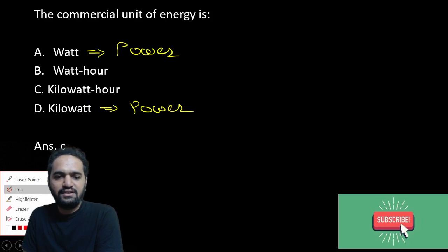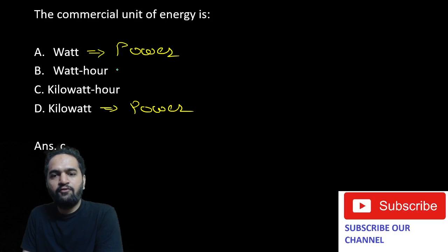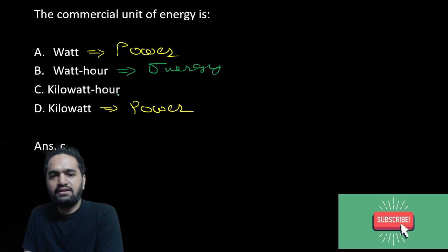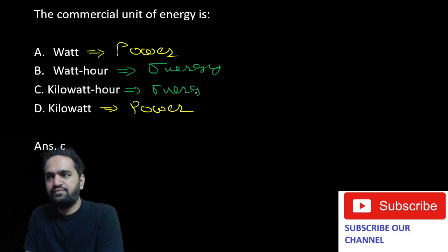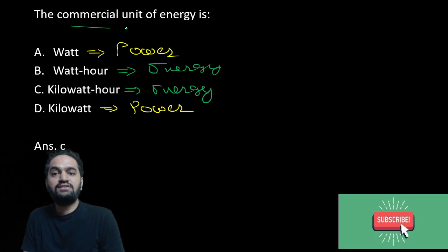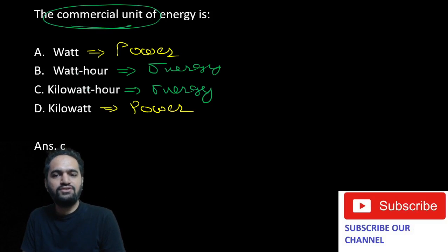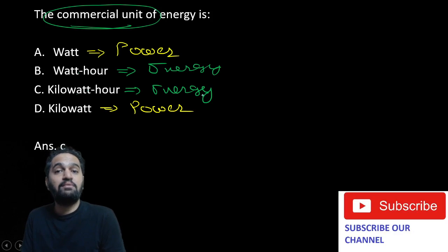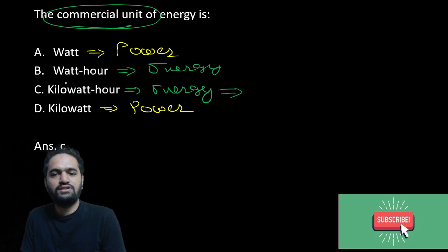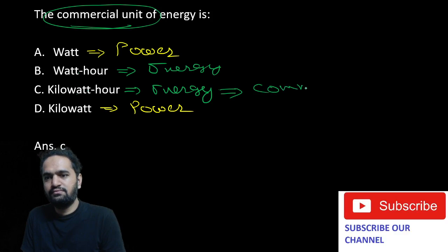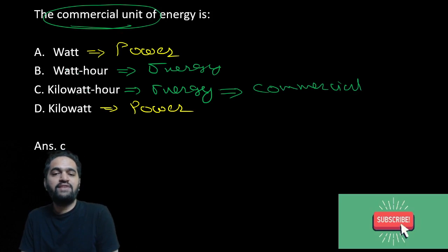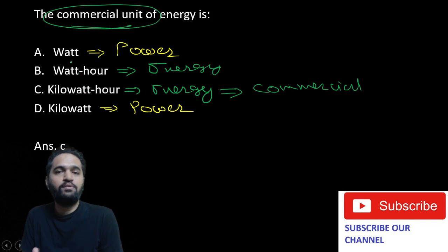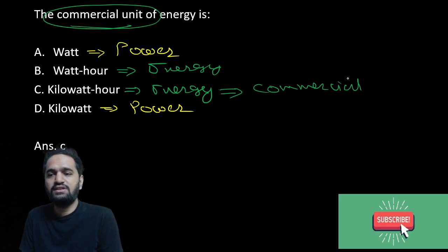Now what about the second and the third option? Watt hour is the unit of whom? Energy. And kilowatt hour is also the unit of energy. But you have to remember one thing, they had asked us commercial unit. Out of these two, even though both of them are units of energy, the unit which is used for commercial purposes is kilowatt hour. So this is the commercial unit. B and C both can be options, but you have to understand that they are asking about commercial unit. There are so many units of energy, but they are asking for commercial, so C is the option.